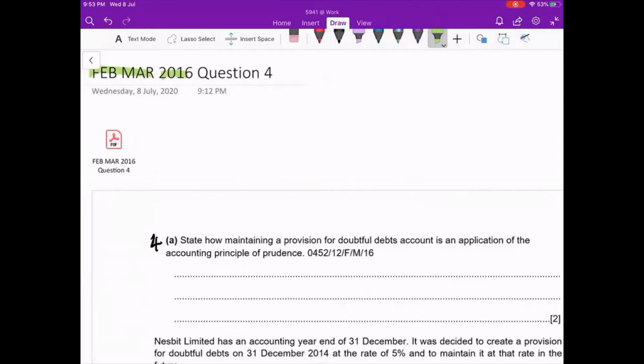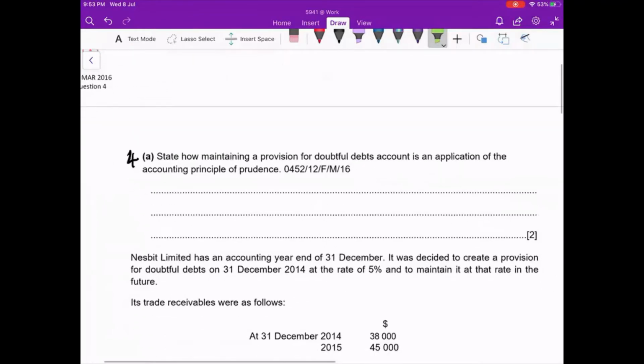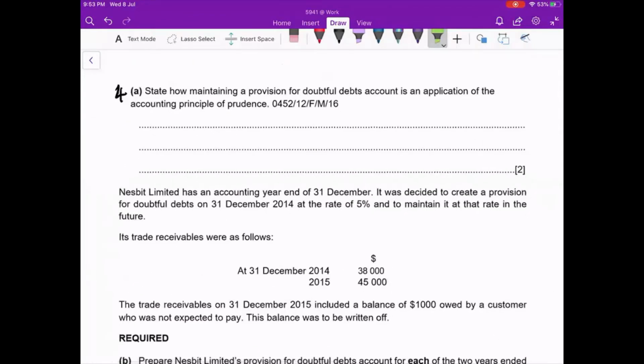Today we do February-March 2016, question number 4. First, we read the question. State how maintaining a provision for doubtful debt accounts is an application of the accounting principle of prudence.